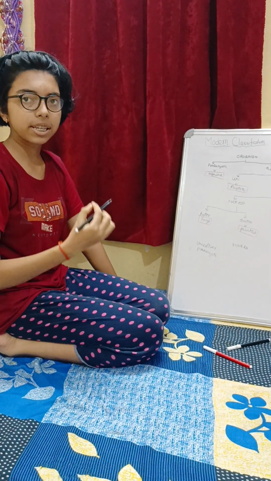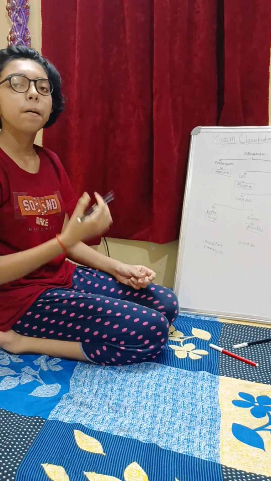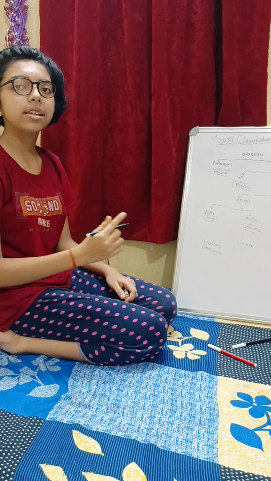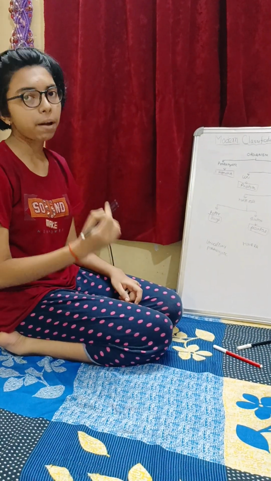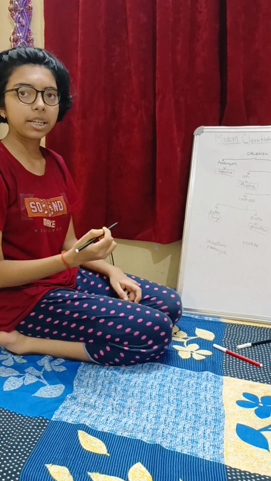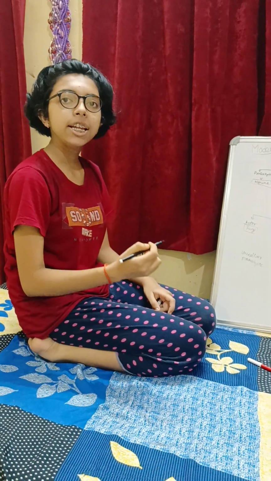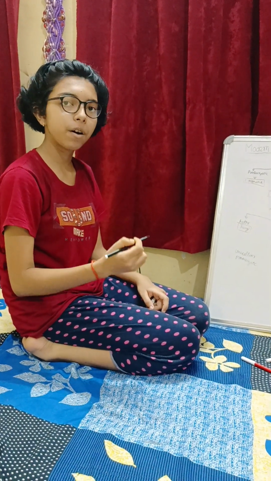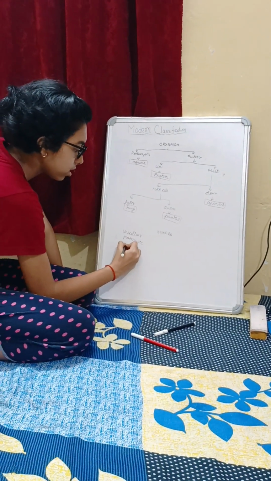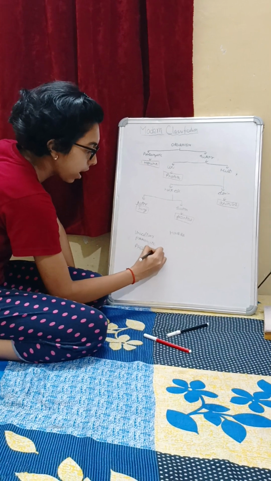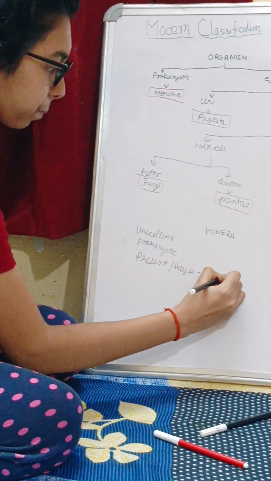Why did I say present and absent? Because mostly the Monera have a cell wall present in them, while there is a case in which the cell wall is absent, that is Mycoplasma. Mycoplasma is a bacteria that is very small and it is also known as PPLO. It is even the smallest cell on the whole earth. So mostly they have it present while some have it absent, that is Mycoplasma.